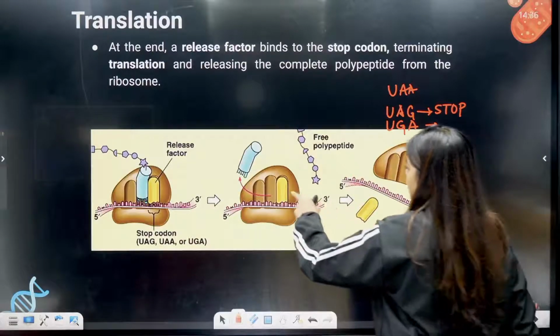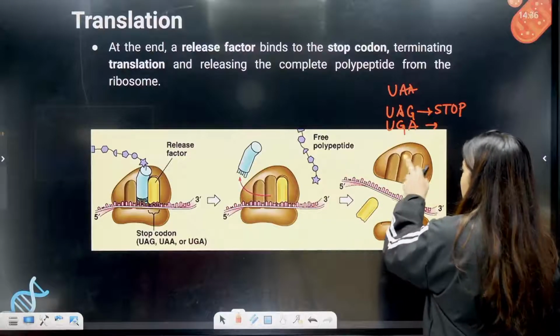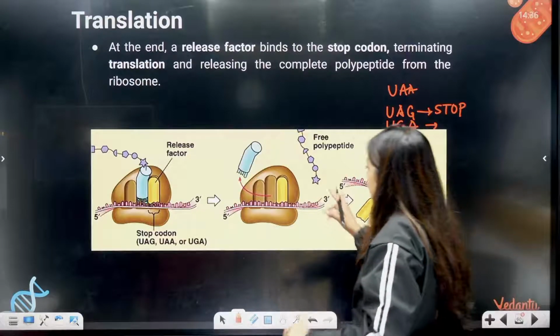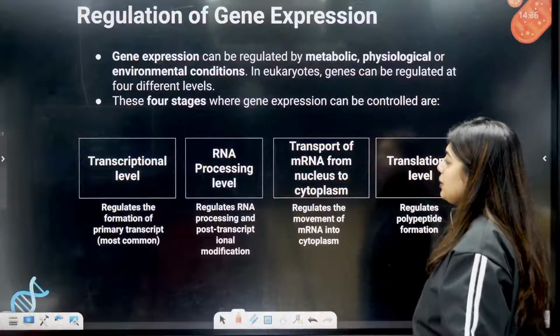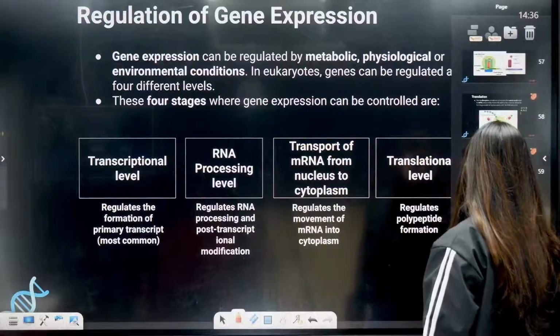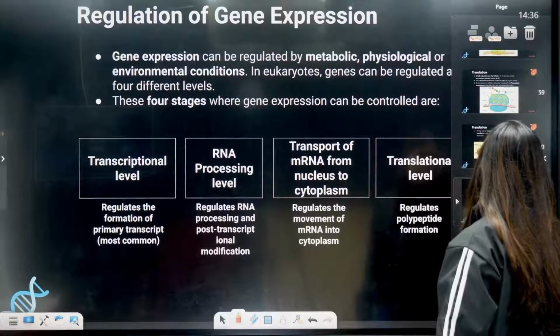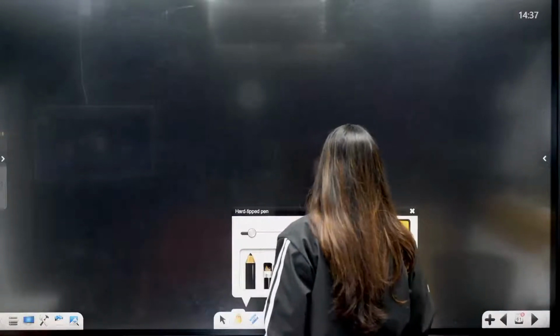Can you see? The tRNA also will go, the mRNA also will go, this also will go, this also will go. The free polypeptide chain will be roaming around. That the body will take it. Got it? Yes or no? This is your translation for you. Okay students, we will resume back in 5 minutes.